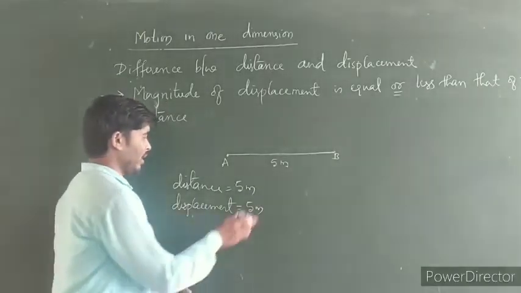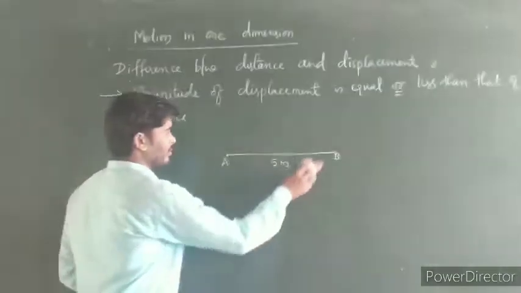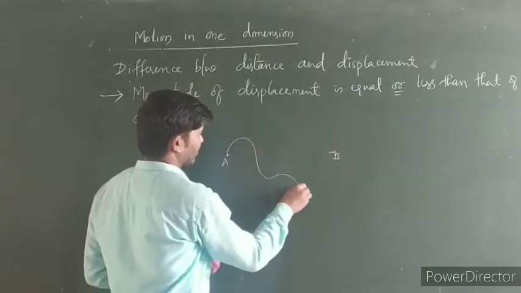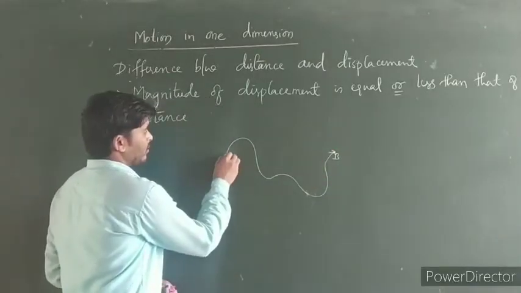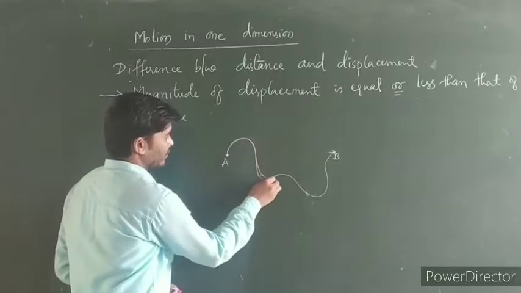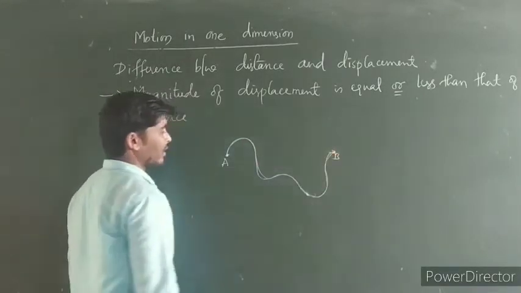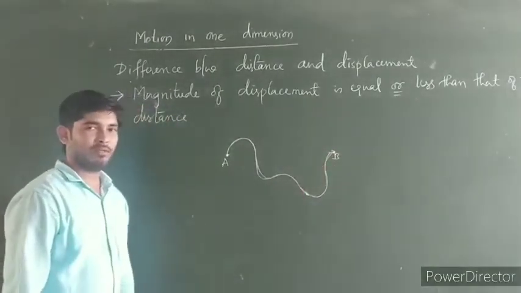Suppose a body moves along a curved path. Now this is the path in which the body traveled from the initial point to the final point.